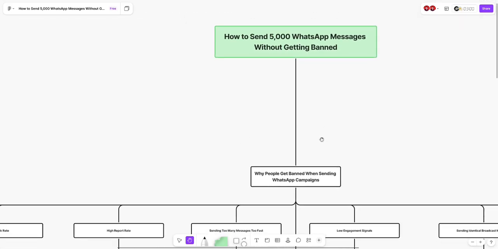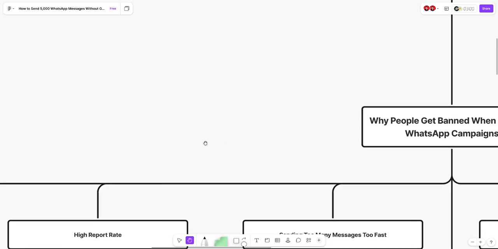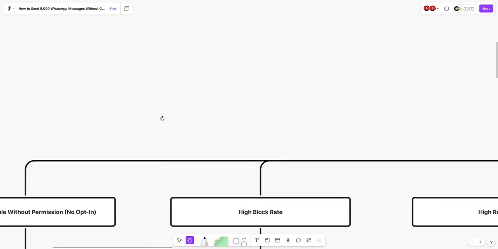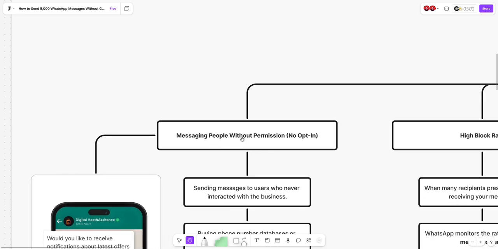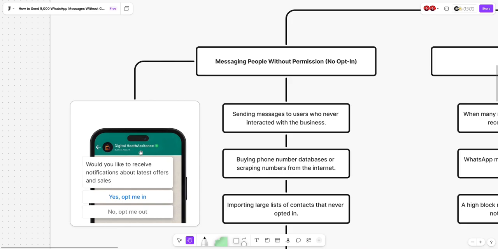Okay, so first of all, let's start with why WhatsApp numbers get banned when sending a WhatsApp campaign. We are going to consider many reasons. One of them is messaging people without permission, no opt-in. So this is for people who do not start by sending a first message, such as, would you like to receive notifications about the latest offers and sales. And here you have to give them the options, for example, yes, opt me in, no, opt me out.